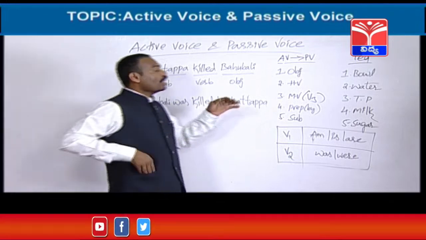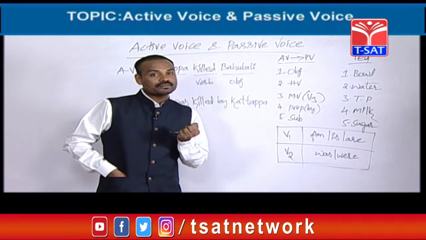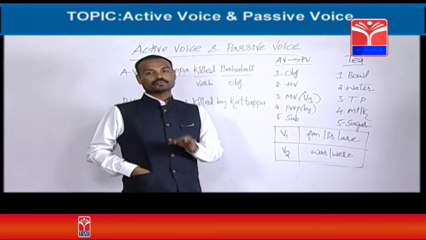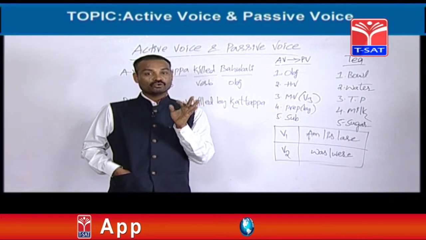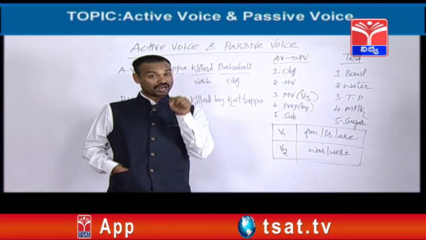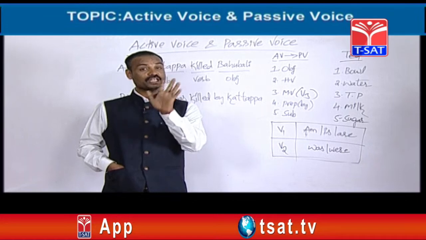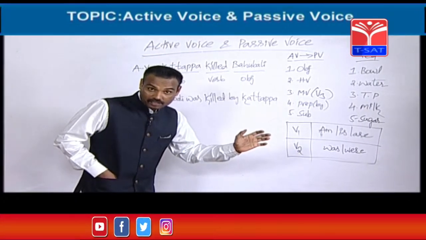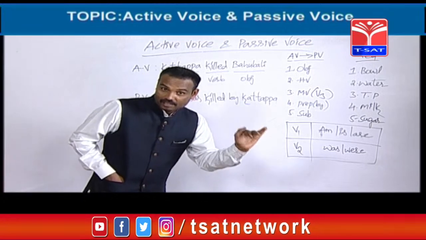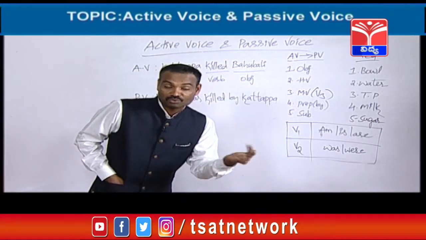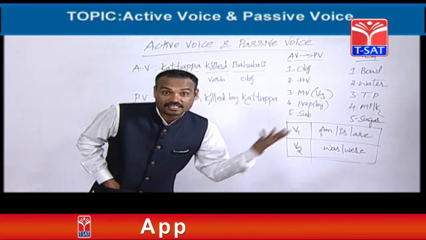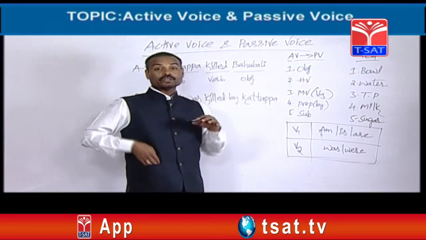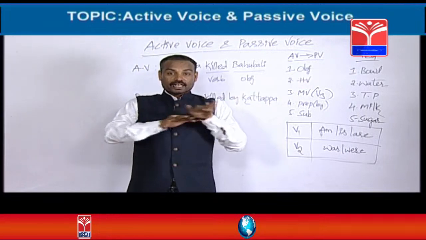So how should we start a passive voice? The passive voice always starts with object. We need one object. If we want to change this active voice into passive voice, we need object. Where is the object? Is it available in supermarket? No, it is available in the given active voice only. But we should find where it is, we should catch. Friends, now I am going to tell you how to catch the object in the given active voice.